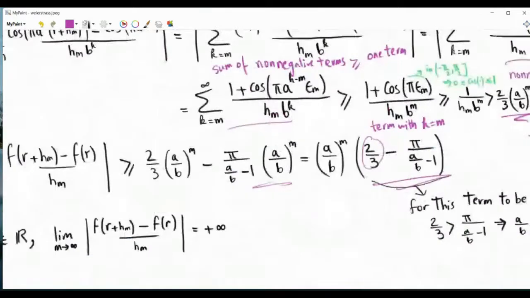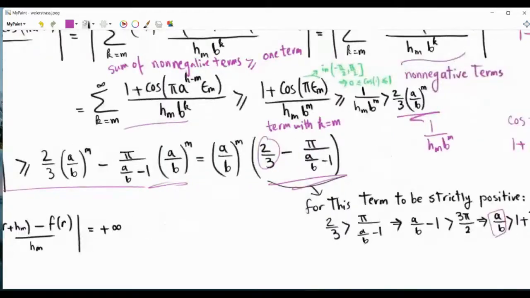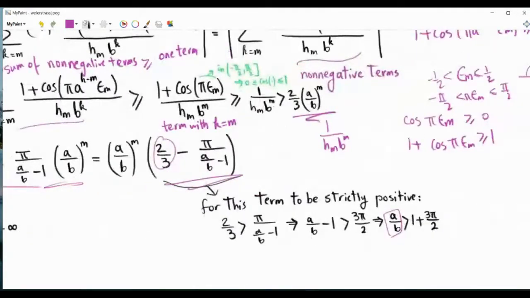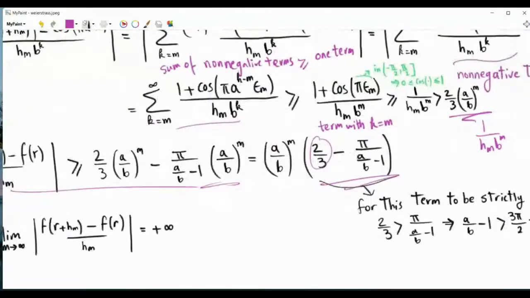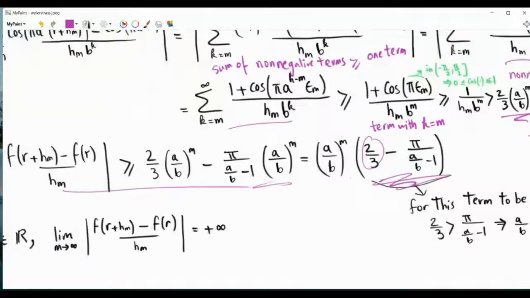But now we see that to have a meaningful inequality here, this constant must be strictly positive, and this will require that a is greater than b multiplied by 1 plus 3 pi over 2. If this is the case, then this is a strictly positive number, and it is multiplied by a over b to the power m, and a over b is strictly greater than 1.